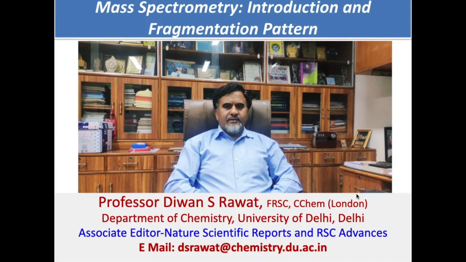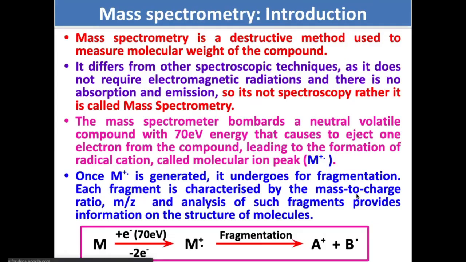With this, let me talk to you about mass spectrometry, what it is. As you know, mass spectrometry is a destructive method used for the measurement of the molecular weight of a compound. It differs from other spectroscopic techniques which you have studied so far. It does not require electromagnetic radiation, and there is no absorption and emission also. So it is not spectroscopy in the true sense, rather it is called mass spectrometry.